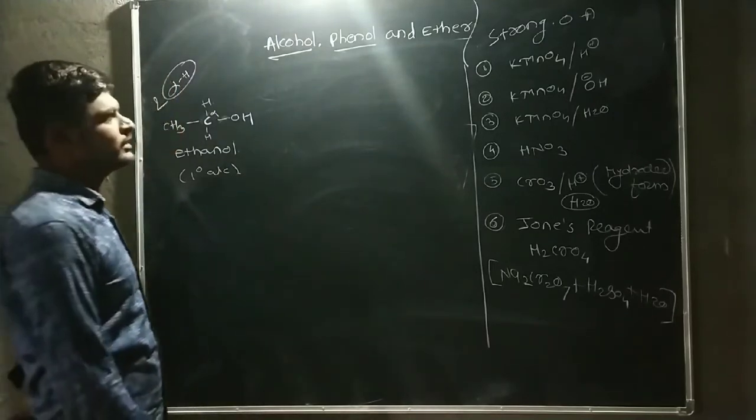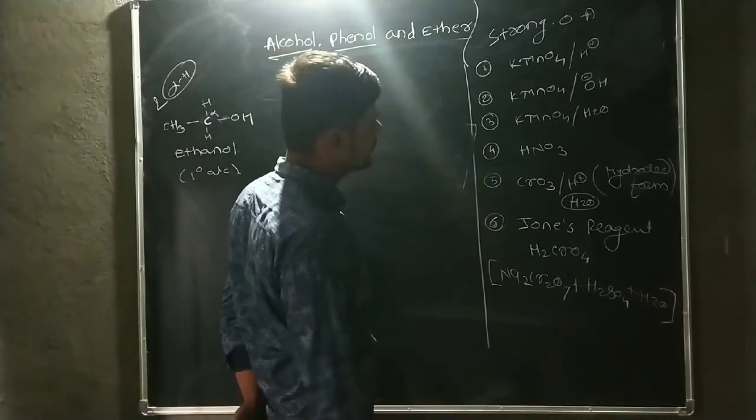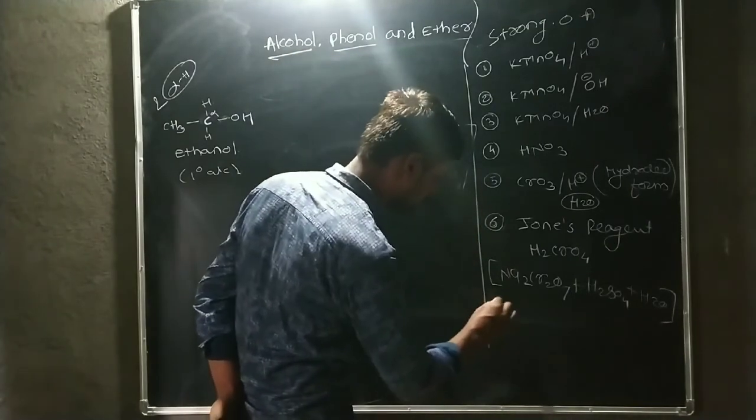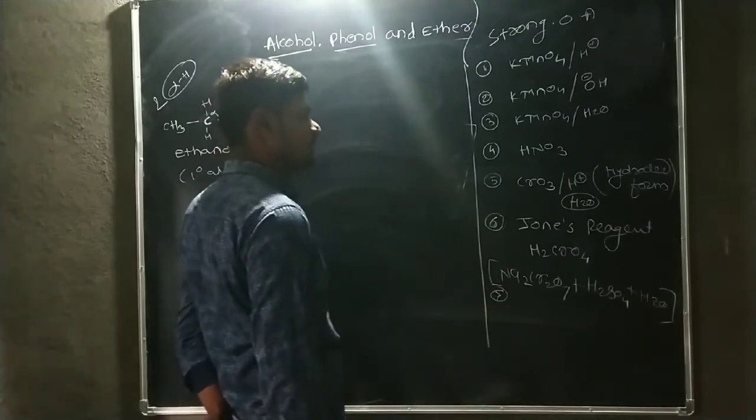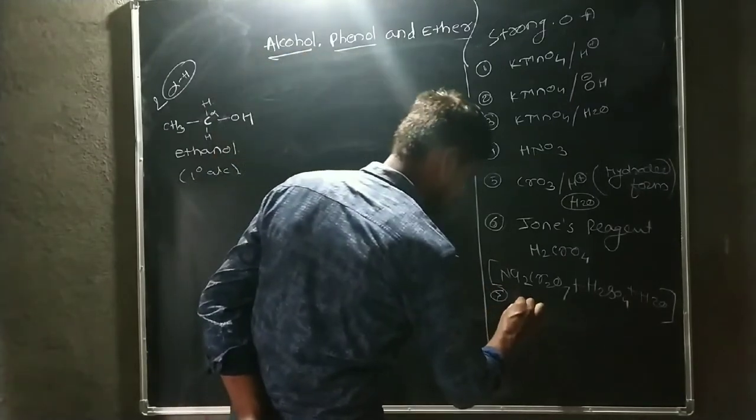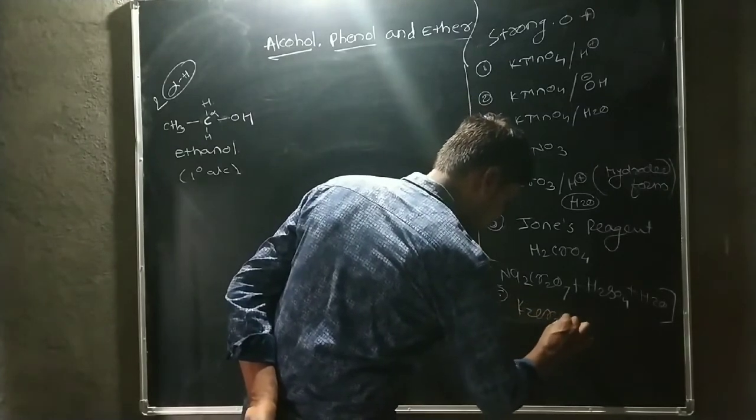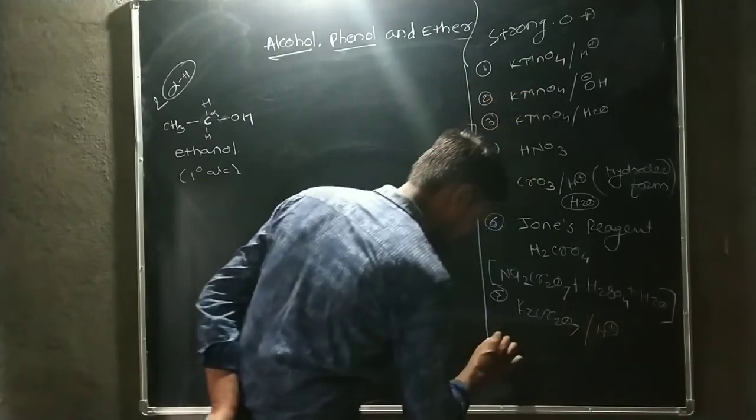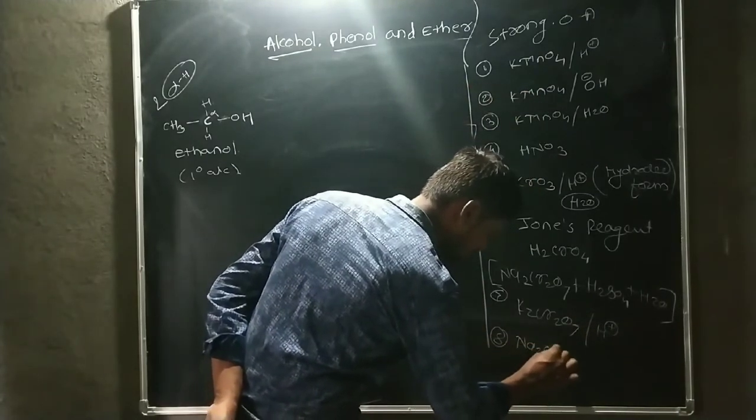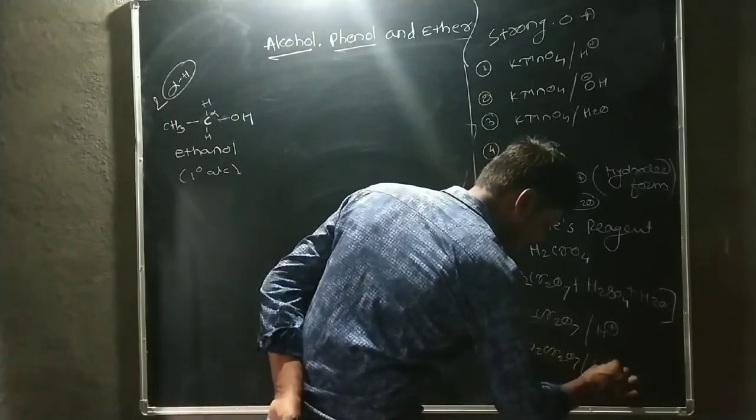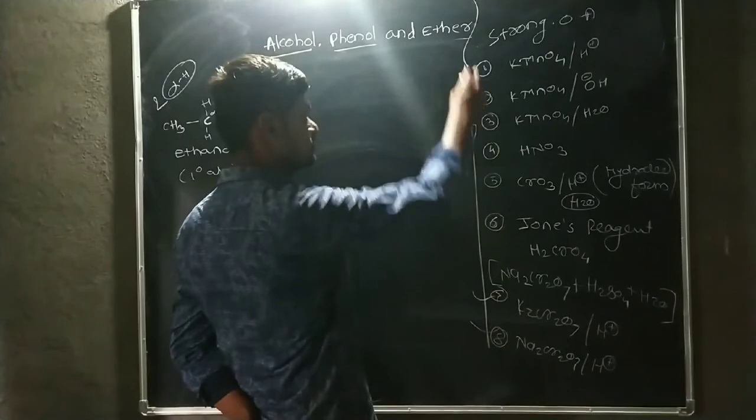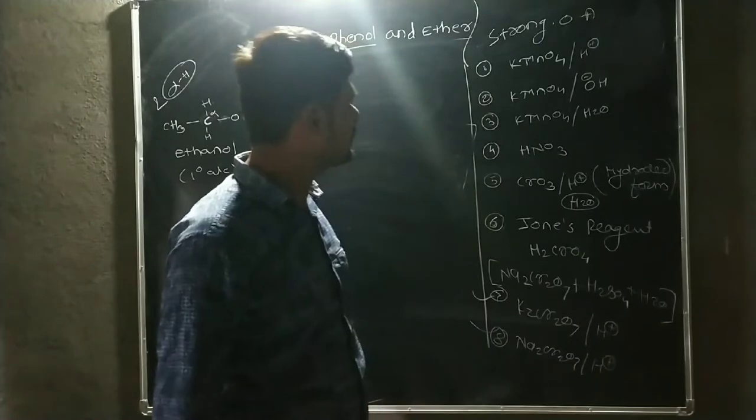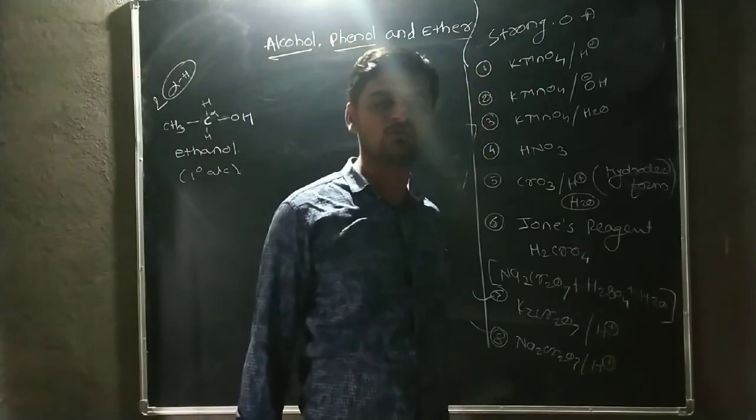Then we take two oxidizing agents. The first one is K2Cr2O7, potassium dichromate in acidic medium, or sodium dichromate, which is also used in acidic medium. These are two important, strongest oxidizing agents, and they are listed among the strongest oxidizing agents.